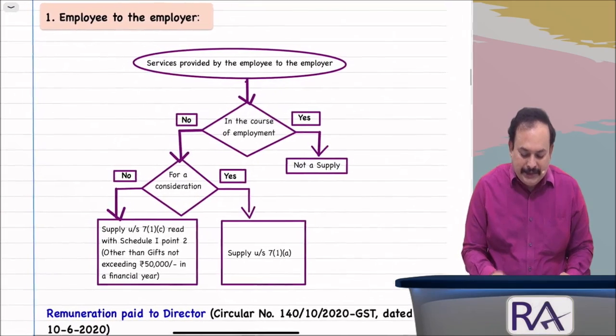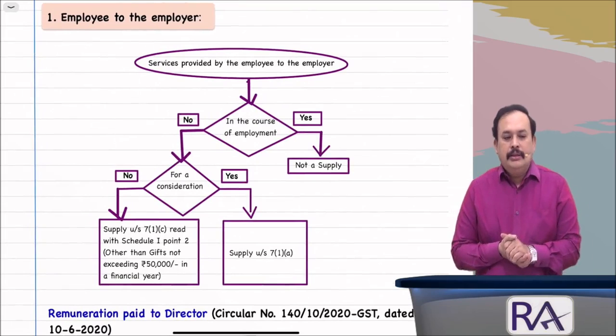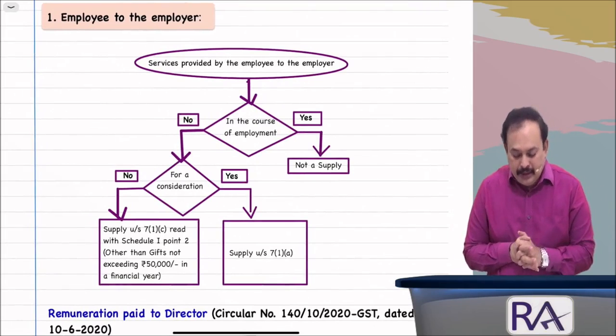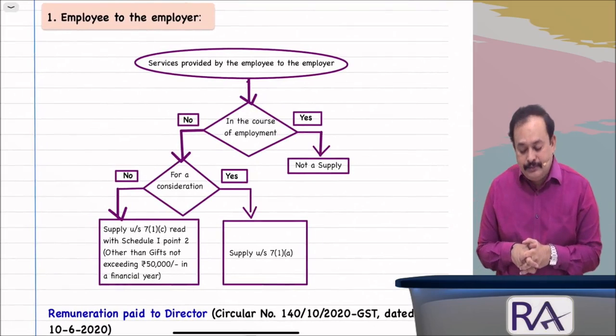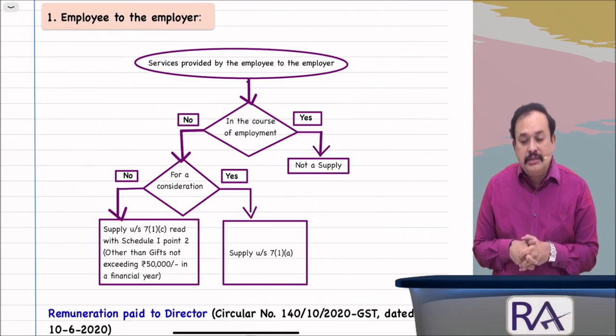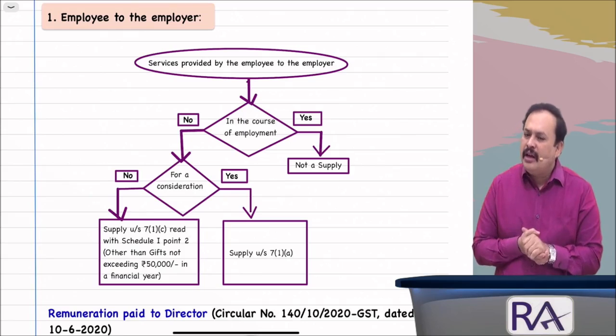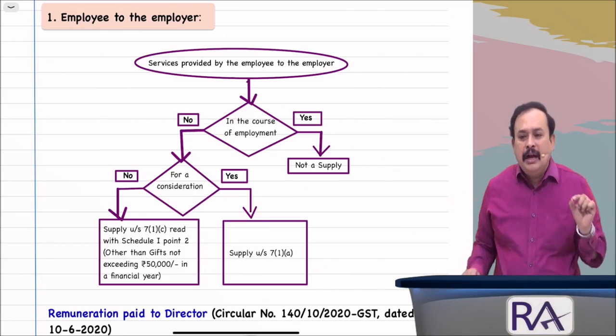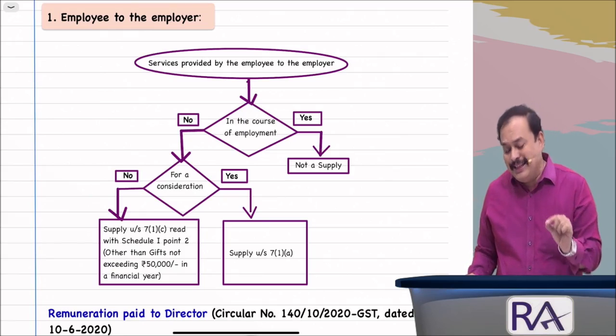Employee to employer: services provided by the employee to his employer. In the course of employment? If the answer is yes, it is not a supply. Answer to this is no.